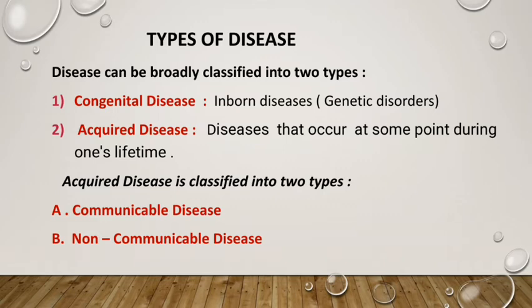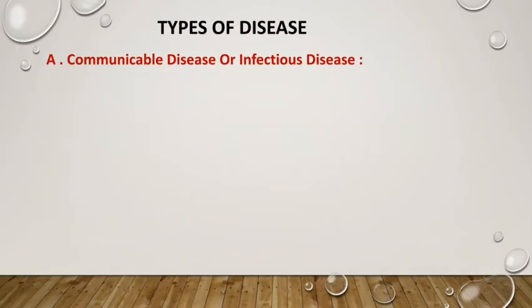Now, communicable disease is a type of acquired disease, and communicable disease is also known as infectious disease.